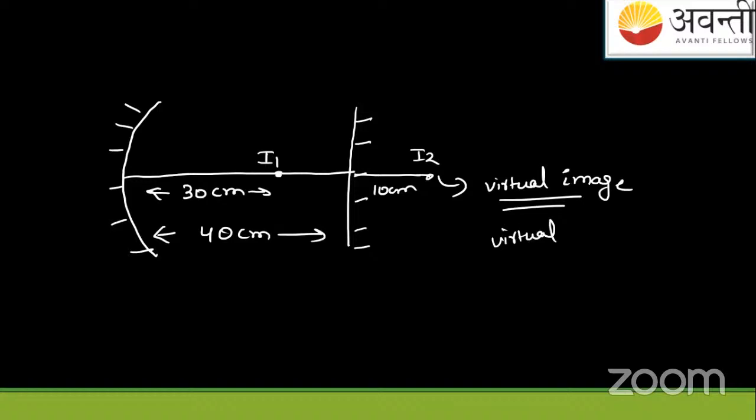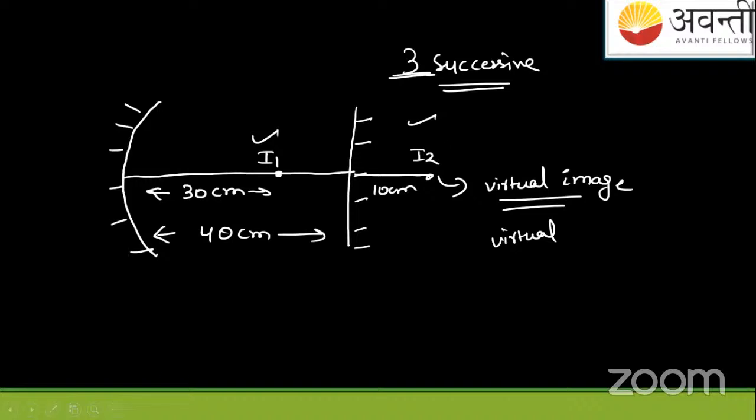Because in the question it was said you have to take 3 successive reflections. You have to take 3 continuous reflections. First is this, second is this. Now it's the time for the third one.